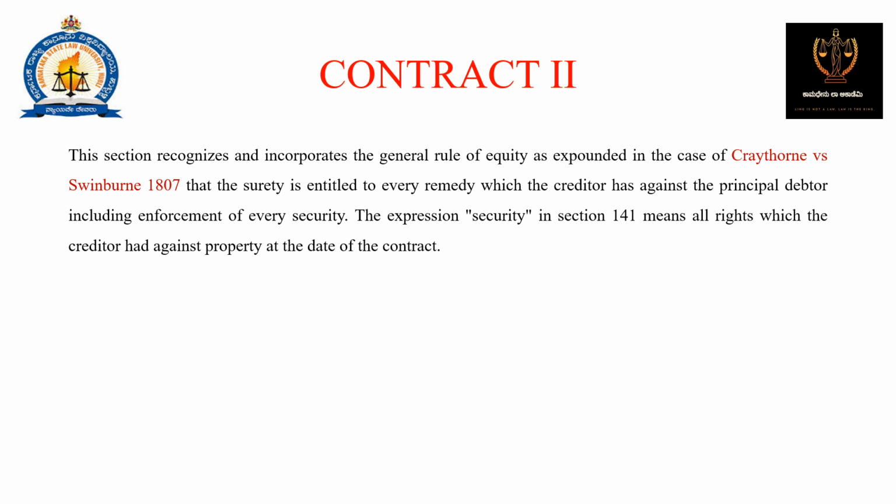This section recognizes and incorporates the general rule of equity as expounded in the case of Craythorne versus Swinburne, 1807, that the surety is entitled to every remedy which the creditor has against the principal debtor, including enforcement of every security. The expression security in section 141 means all the rights which the creditor had against property at the time of the contract.